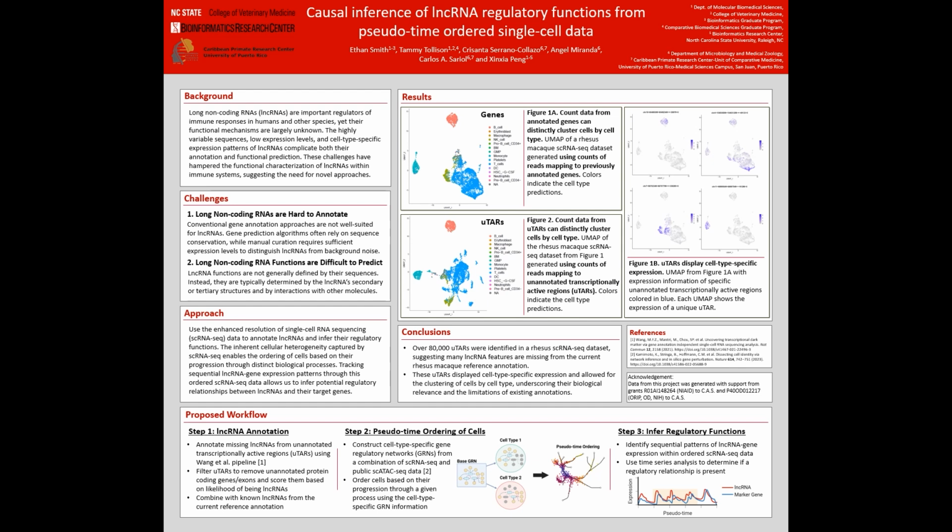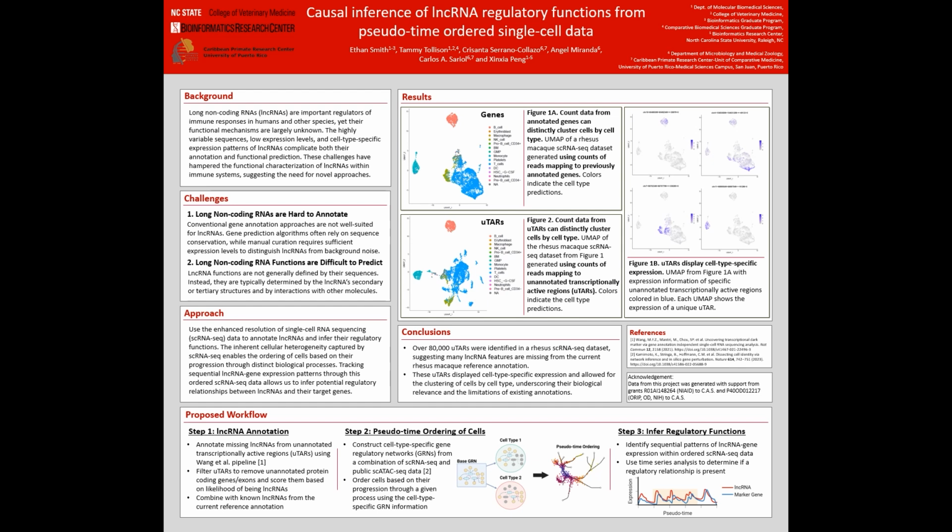Using this heterogeneity, we are also able to order the cells based on their progression through distinct biological processes, providing us with a sort of developmental or pseudo-time ordering through which we can track the expression of any gene we would like. For instance, by looking at the expression patterns along our pseudo-time trajectory, we can identify instances where a specific long non-coding RNA is consistently expressed before a particular marker gene associated with our biological process of interest.